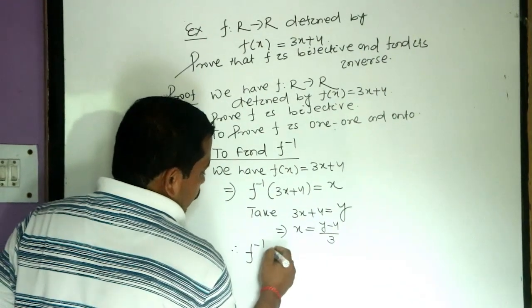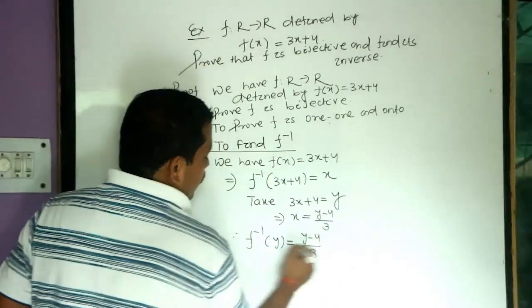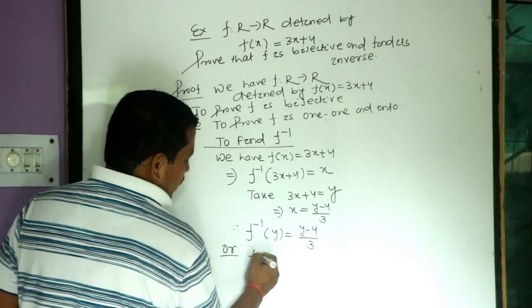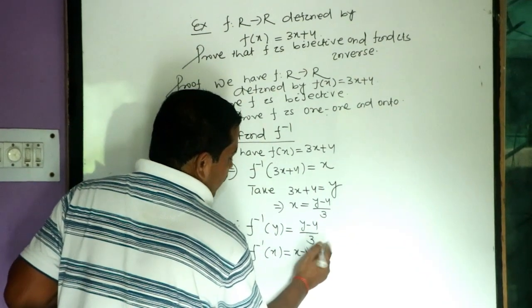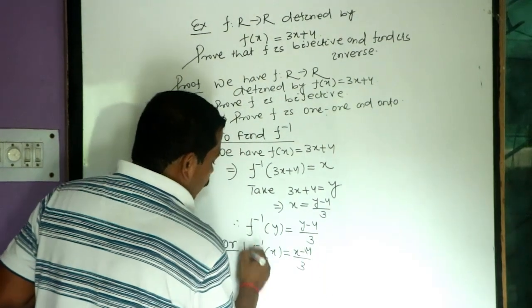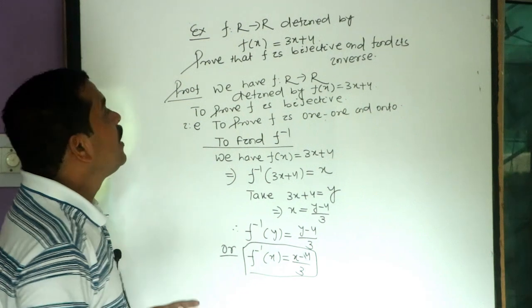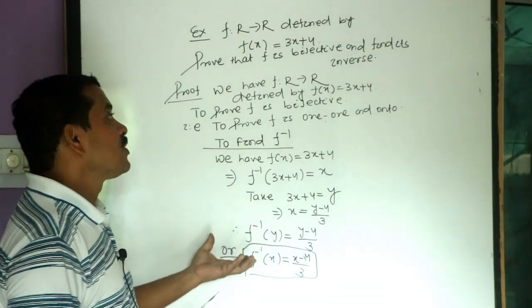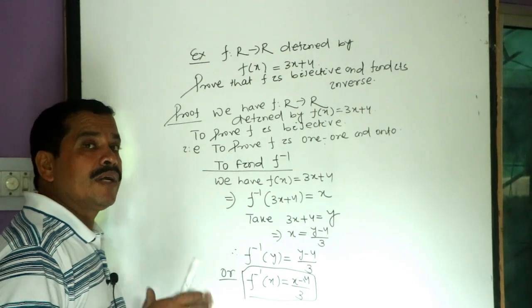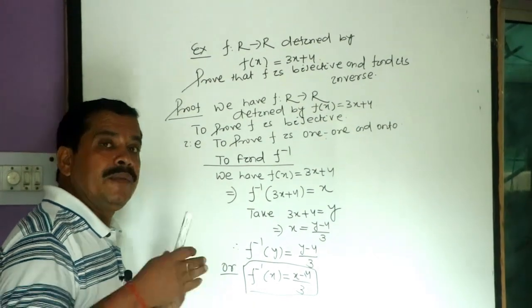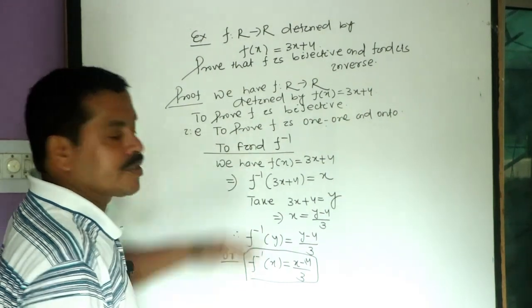Hence, f inverse of y equals y minus 4 by 3, or we can write f inverse of x as x minus 4 by 3. This is the formula for the inverse function. So in this way, you can find the inverse of the function. First we check whether the function is invertible or not. Then if it is invertible, we can find the formula for the inverse.